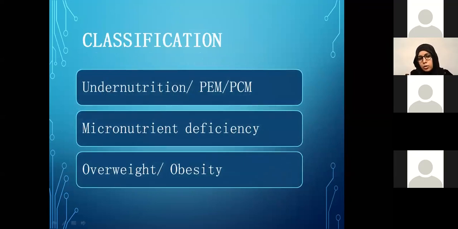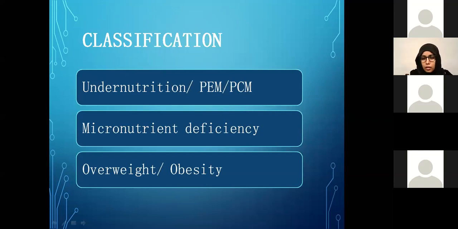Malnutrition, the term usually incorporates these three broad categories. The first one is undernutrition, also commonly known as protein calorie malnutrition or protein energy malnutrition. It refers to imbalances or deficiencies of macronutrients, which are the carbohydrate, protein, and fat, if you remember from biochemistry.